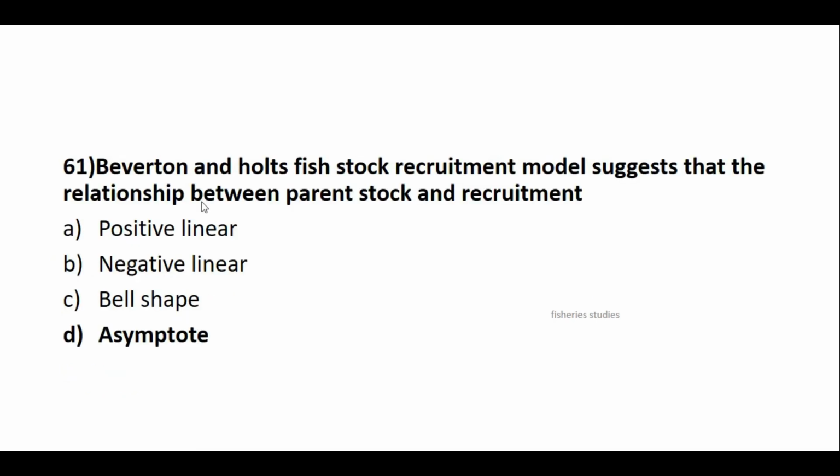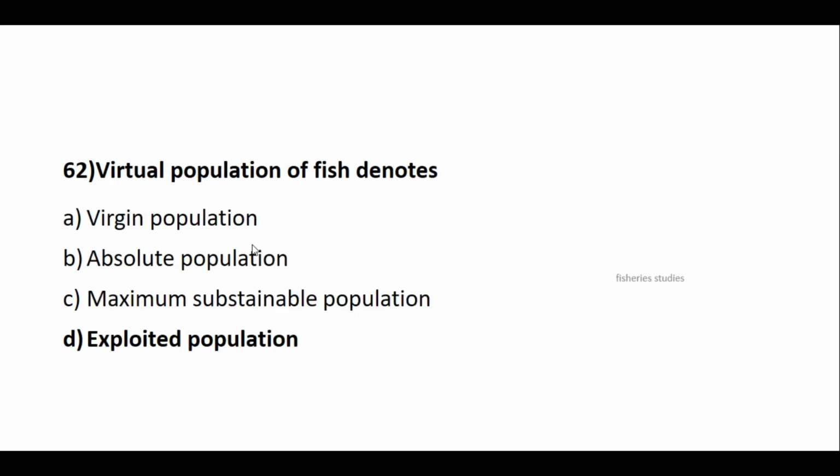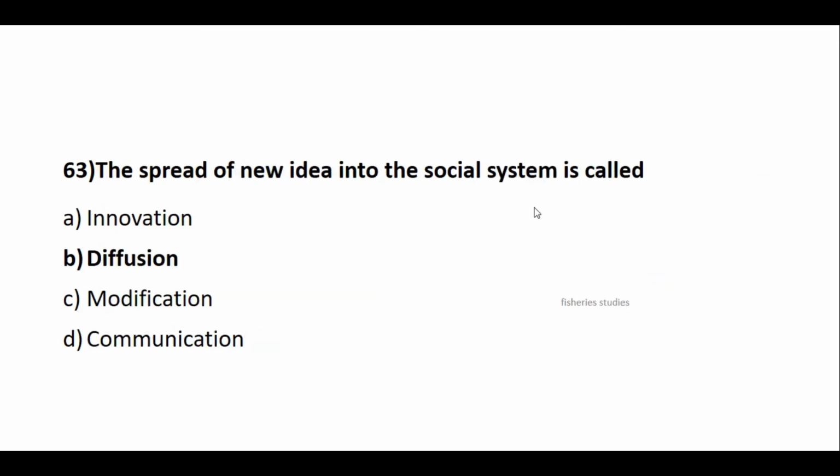Beverton and Holt fish stock recruitment models suggest the relation between parent stock and recruitment is asymptotic. In the case of Ricker it is bell shaped, and linear in the case of Cushing. Virtual population of a fish denotes the exploited population. The spread of a new idea in the social system: from the name itself you can write, spread means diffusion.